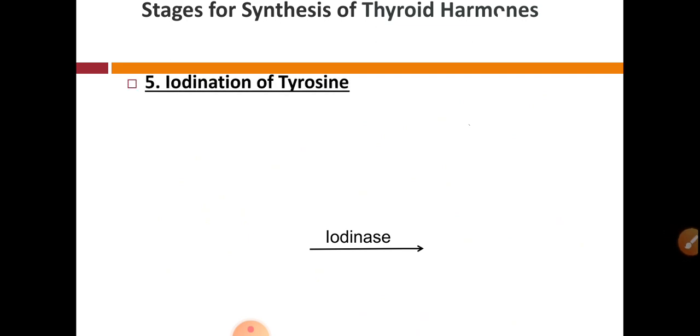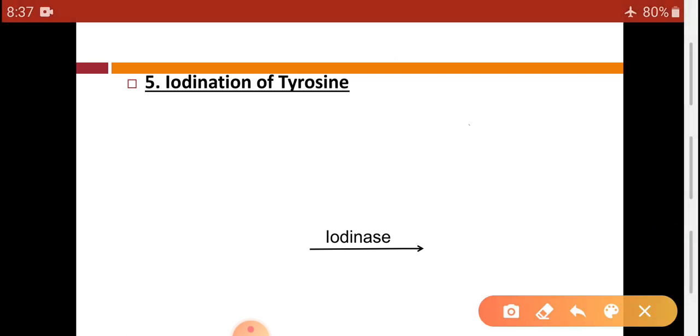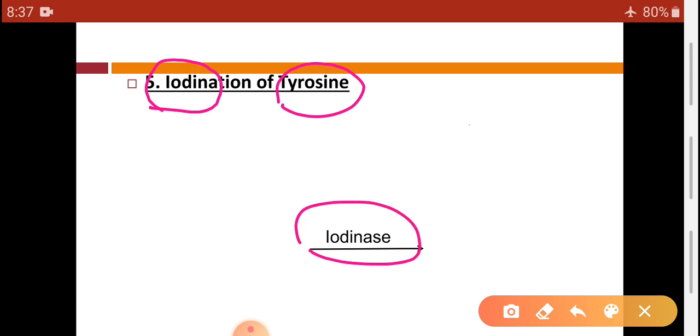Now talking about the fifth stage, it is iodination of the tyrosine. That means actual combination or binding of tyrosine with the iodine, not iodide. One enzyme which is responsible for the combination or binding of tyrosine and iodine is iodinase.